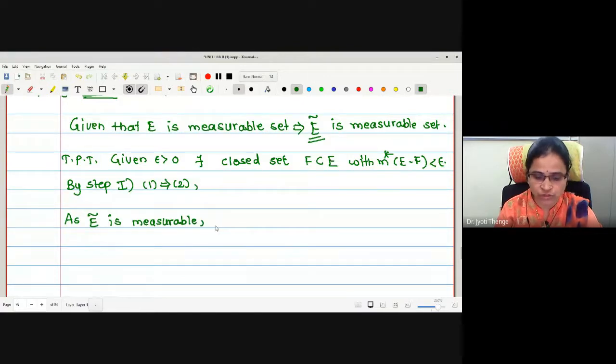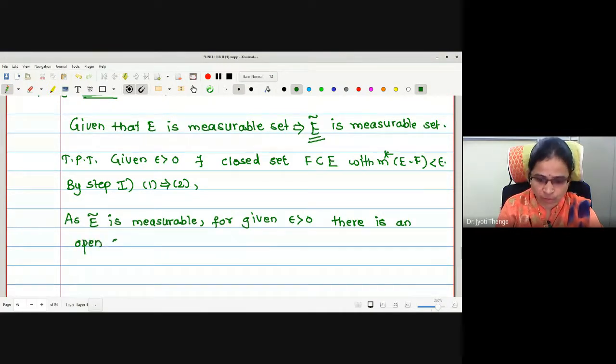Then what should I write? For given epsilon greater than 0, there is an open set. What kind of open set is it?